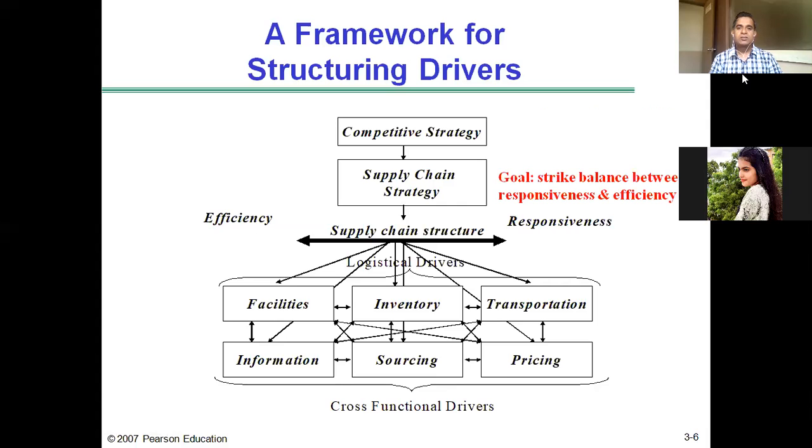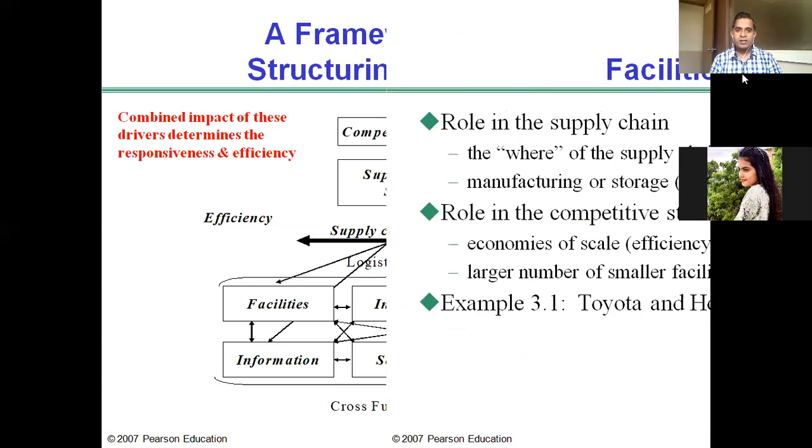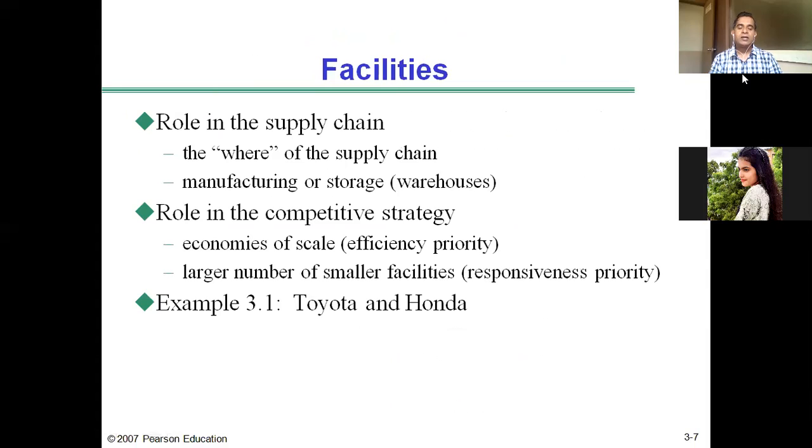Then we started to understand in detail what each type of driver is and how they influence the responsiveness and efficiency of any supply chain, which in turn influences its performance.